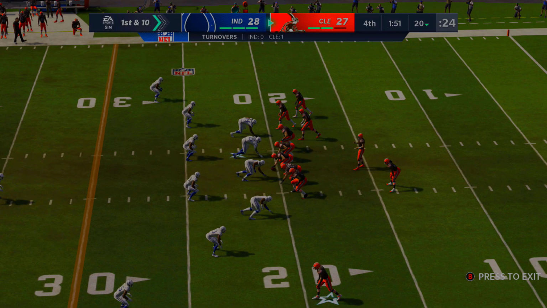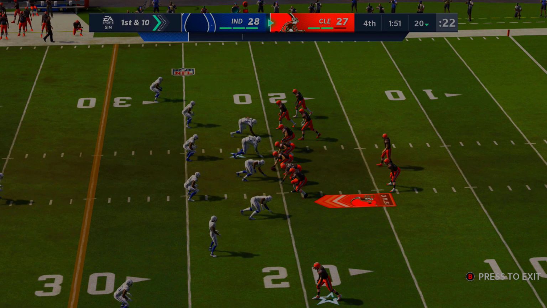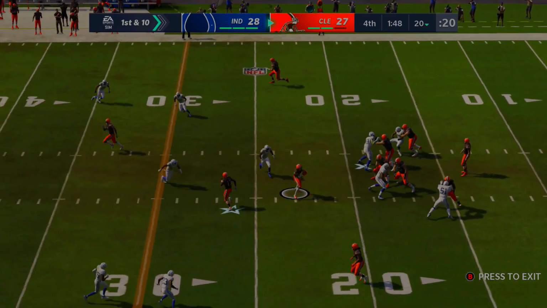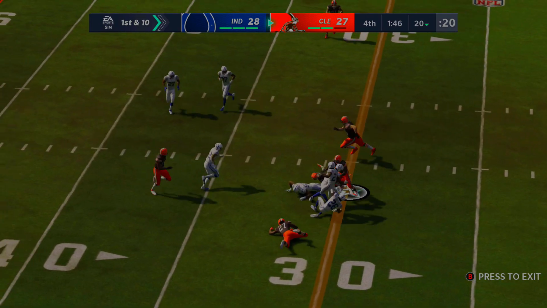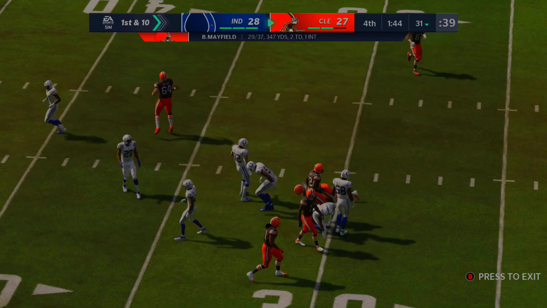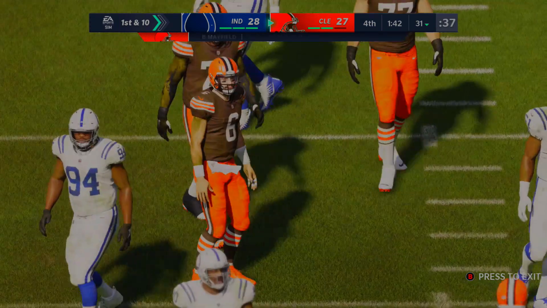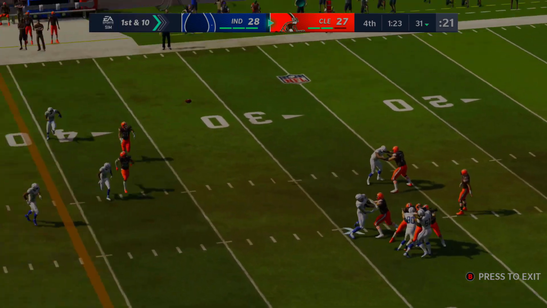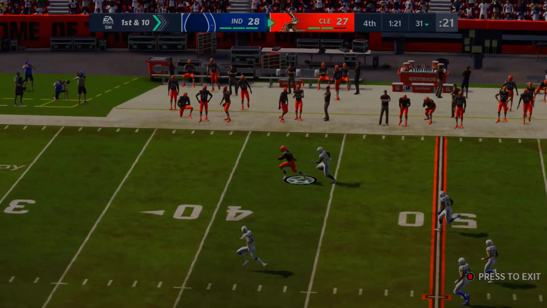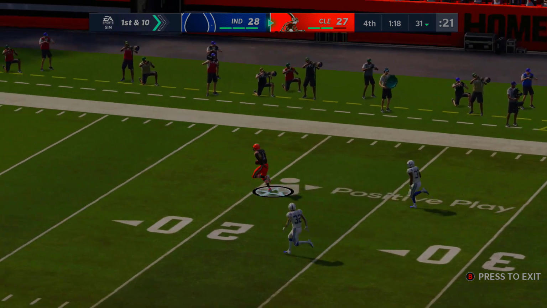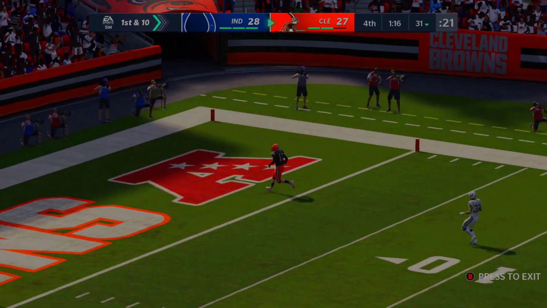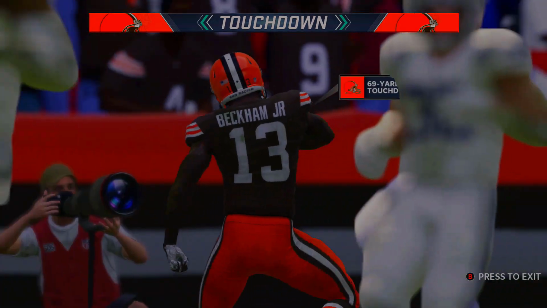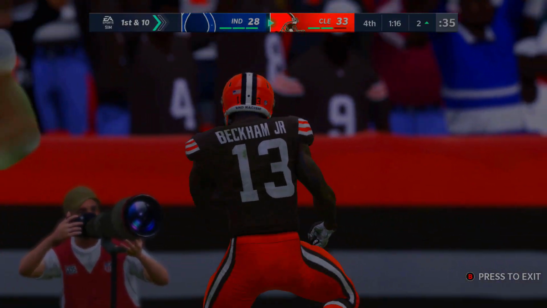Alright, we start our first game in the no conference bracket with the Browns and the Colts. The Browns are currently trailing by 1 point, just under 2 minutes. Baker Mayfield is going to start with the first pass to Jarvis Landry, and this will be an 11-yard pickup for a new set of downs. Now at the 31-yard line, 28-27. Browns will line up the next play after that. Baker Mayfield will look to Odell Beckham Jr., who extends and makes the grab, and he'll run all the way to the house for a 69-yard touchdown, scoring 6 points for the Cleveland Browns to make it a 33-28 game.